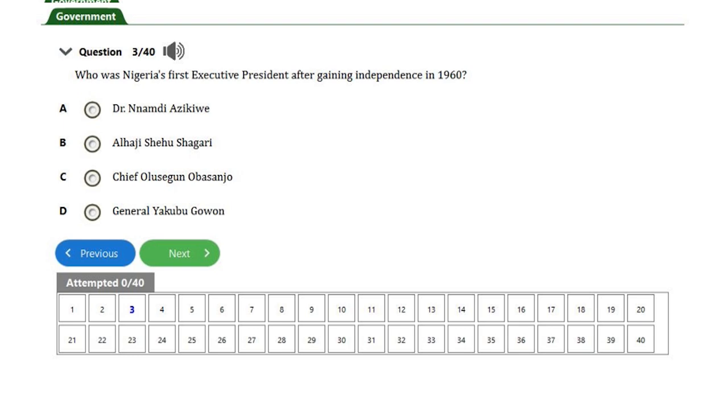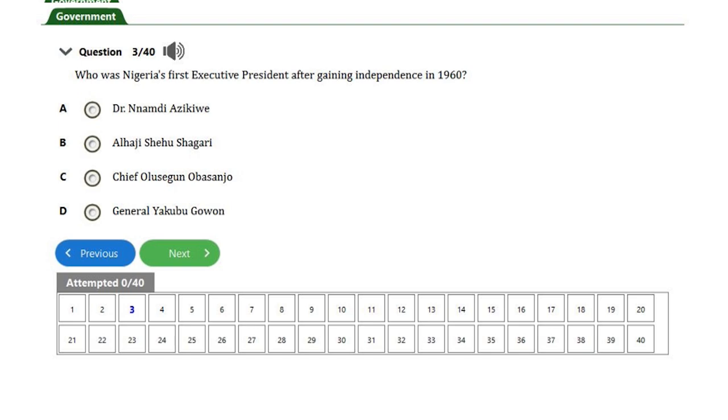If you look at this question very well, you may be confused. That is what JAMB wants: JAMB wants the question to confuse you. If you look at it, you will say we had presidents immediately we gained independence, so that should be the president.